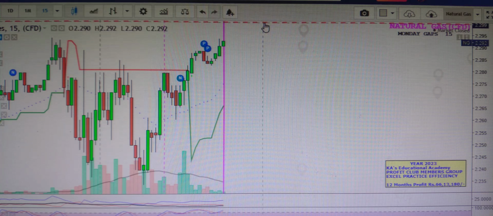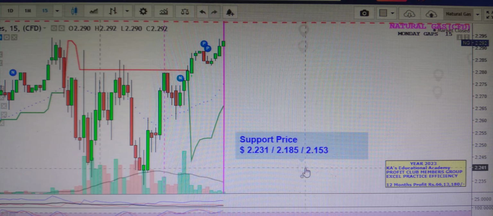So that is resistance, whereas if there are any drops, technically, there can be a gap up or gap down. For a gap down, the support area is 2.231, the key. And 2.18 is the next, with 2.215 on a closing basis of observation. So once it opens below 2.23, then 2.53, 2.85 can't be ruled out. That is my opinion.